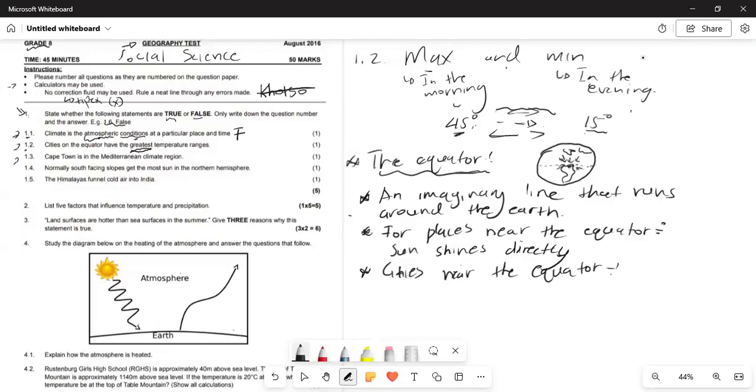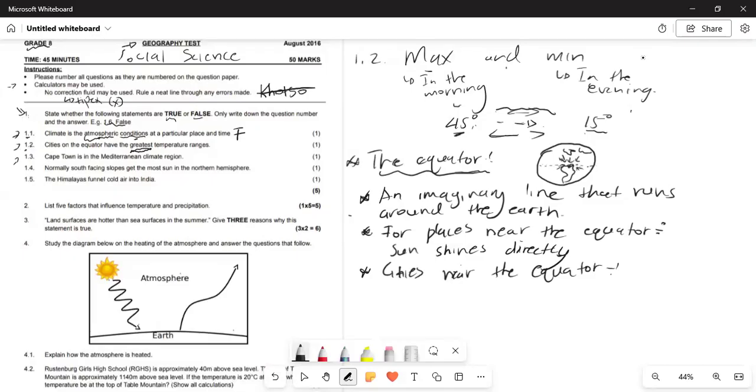Remember the sun. Maybe in the morning it's too hot, even in the afternoon it might be that hot, even in the evening. It's not a place where it gets hot in the morning and then so cold in the evening. So for places near the equator, it's rather at the very same range, right?